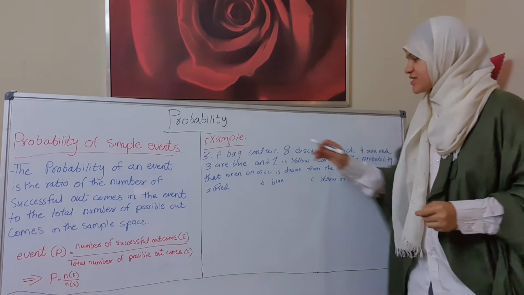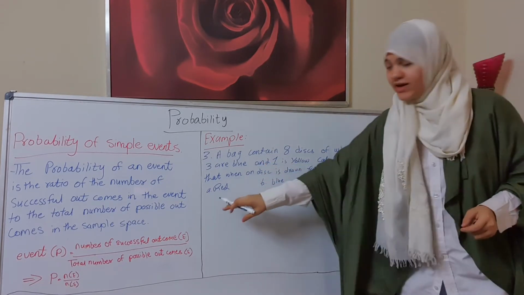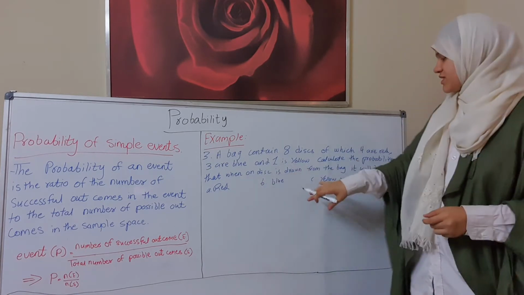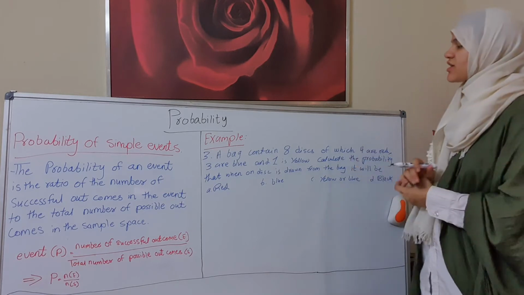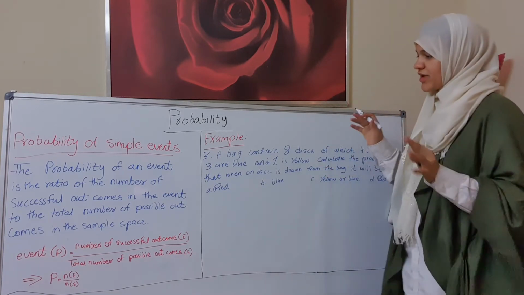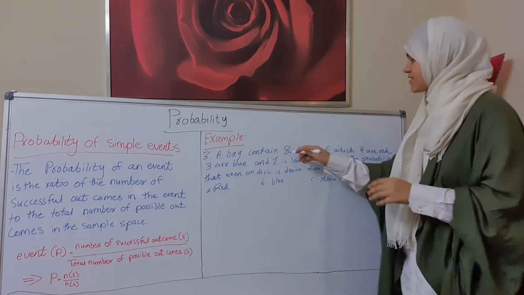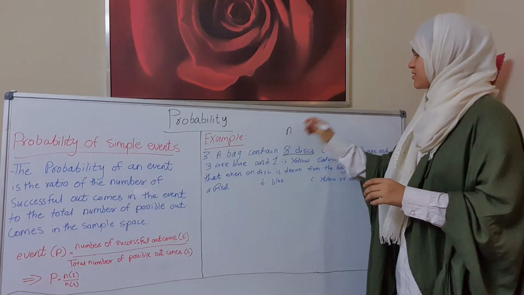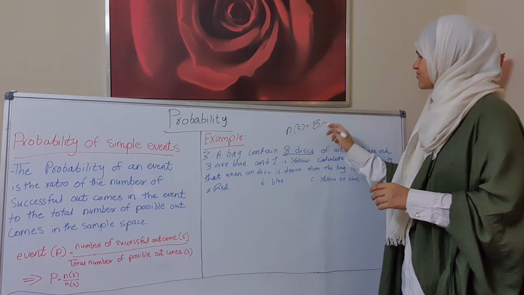Calculate the probability that when one disc is drawn from the bag, it will be A, red; B, blue; C, yellow or blue; D, black. Okay, first of all, how many discs do we have in total? The total number of possible outcomes is 8.